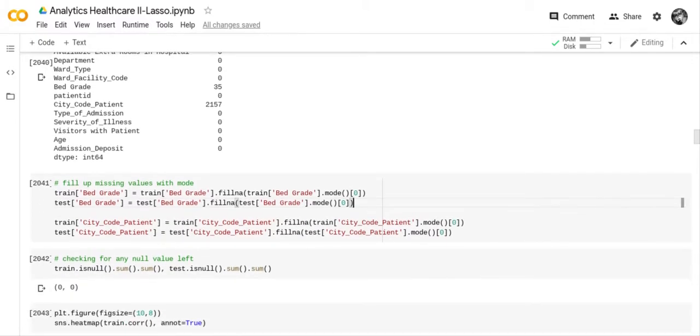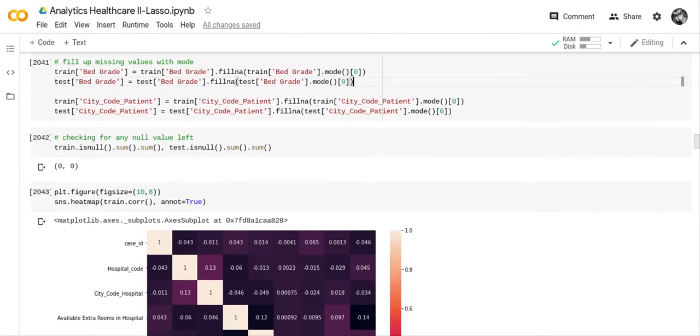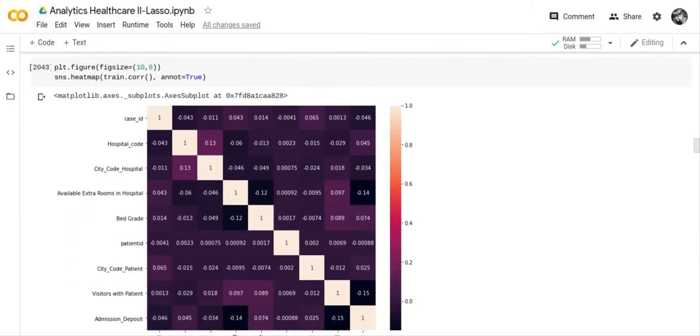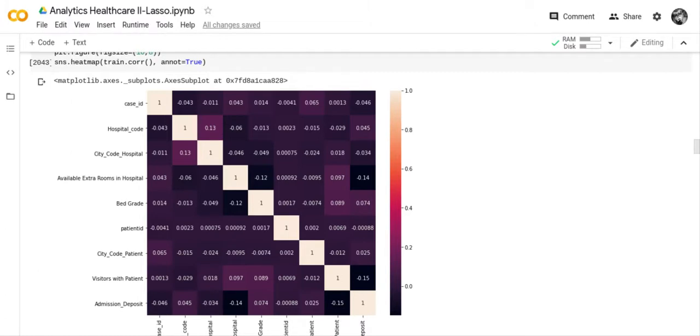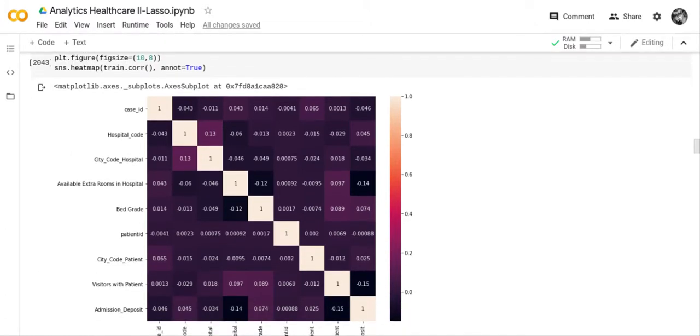So we replaced the bed grade with the mode, and we replaced the city code patient with the mode as well. We didn't have any numeric columns that had missing characters, and if we had, we would have replaced them with a median. So we checked to see if we had any null characters left, and no, we did not. So the next thing we did was a heat map. You can see a heat map of the different columns, and you can see how they relate.